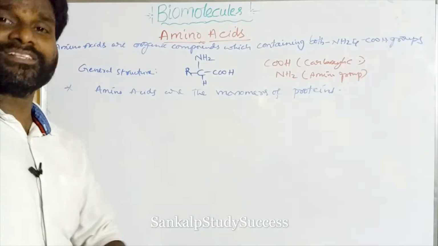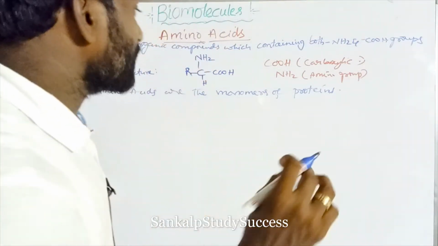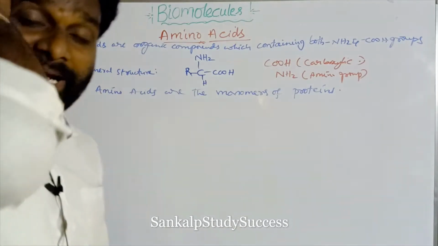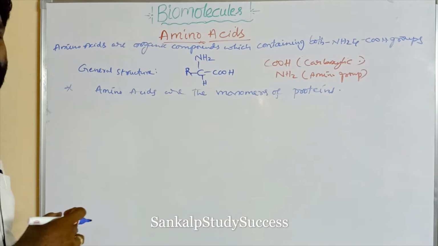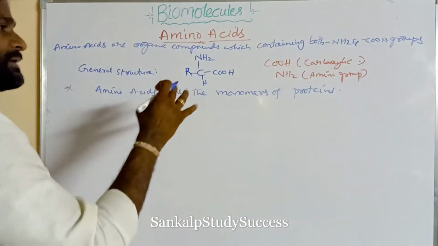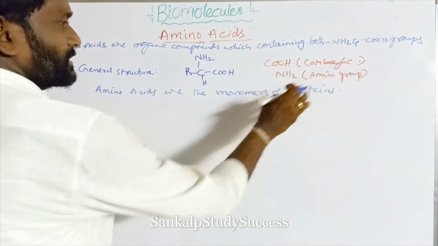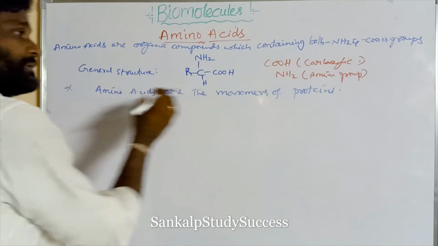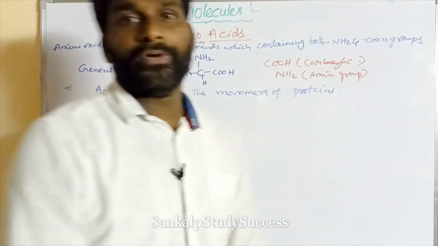That means hydrolysis of proteins gives a large number of amino acids. We know that there are so many proteins: milk is a protein, meat is a protein. So amino acids are the monomers of proteins, and hydrolysis of proteins gives a number of amino acids.